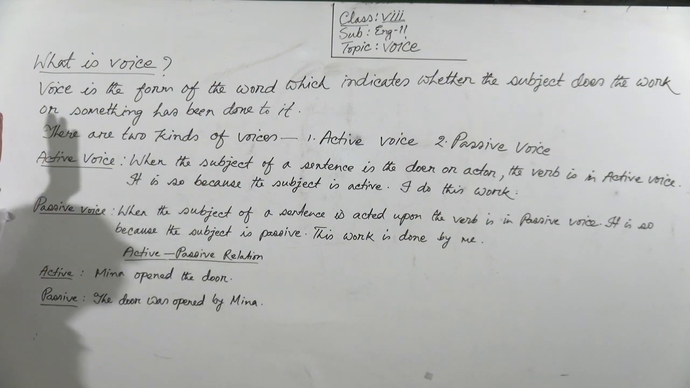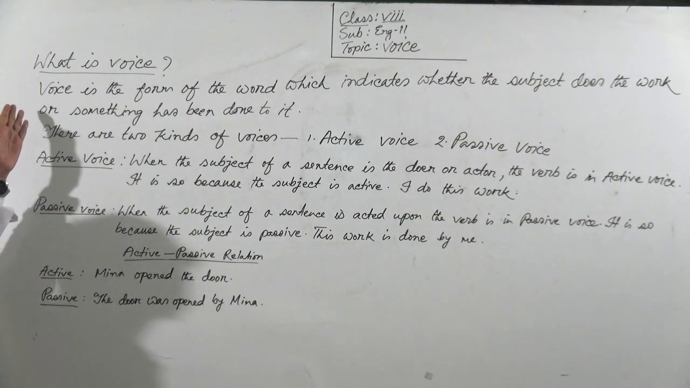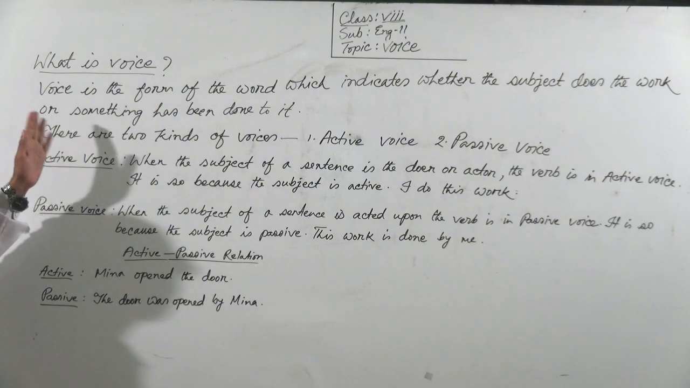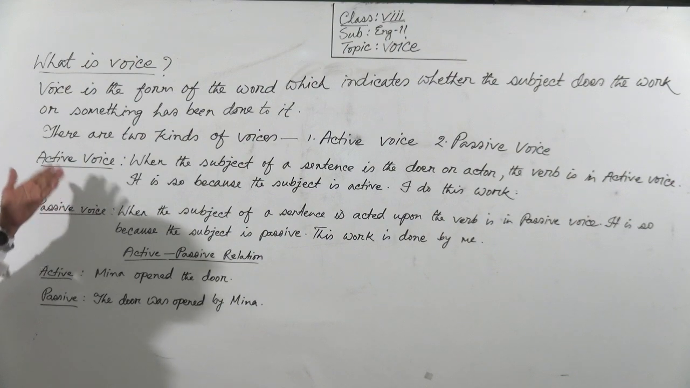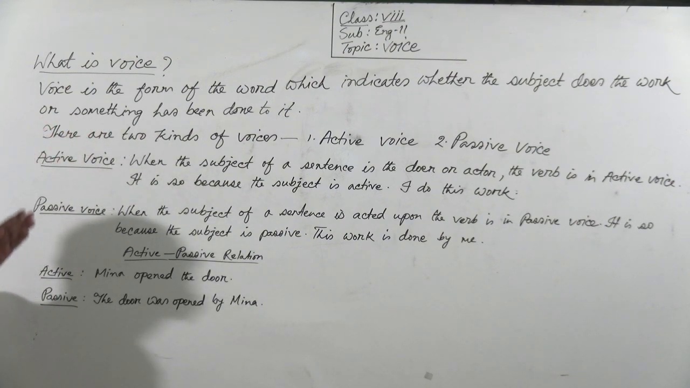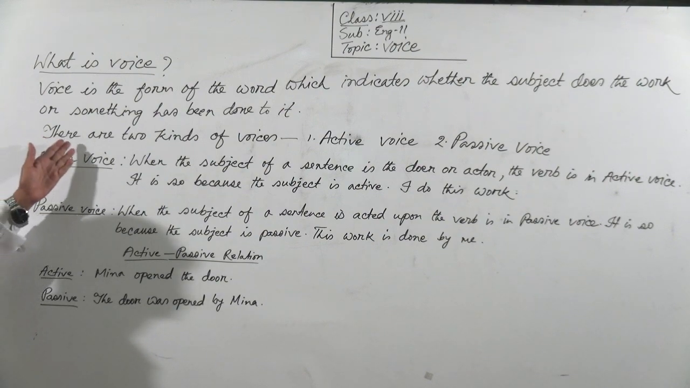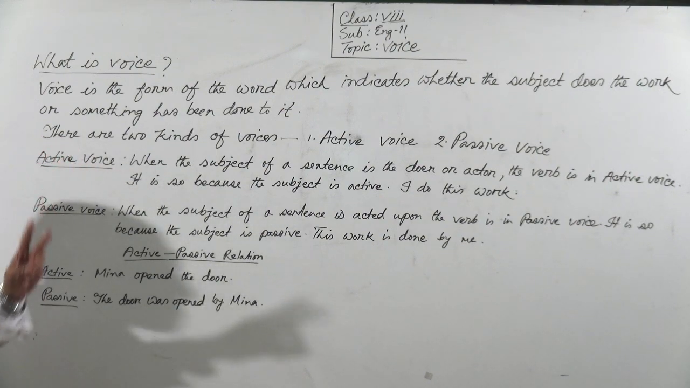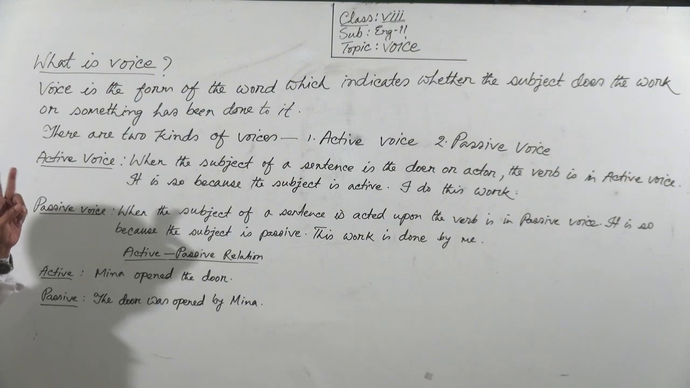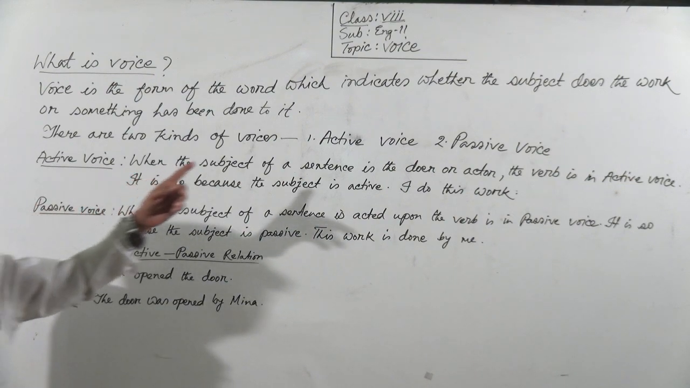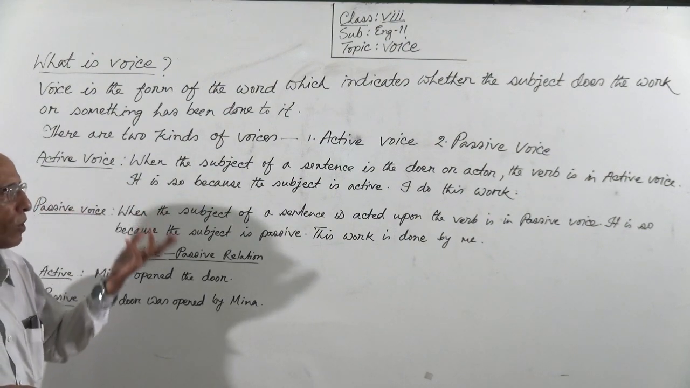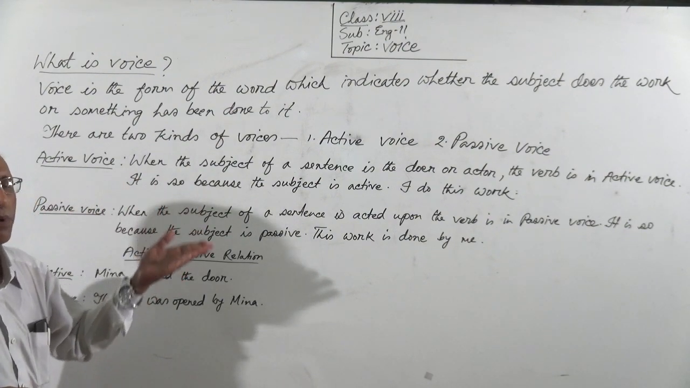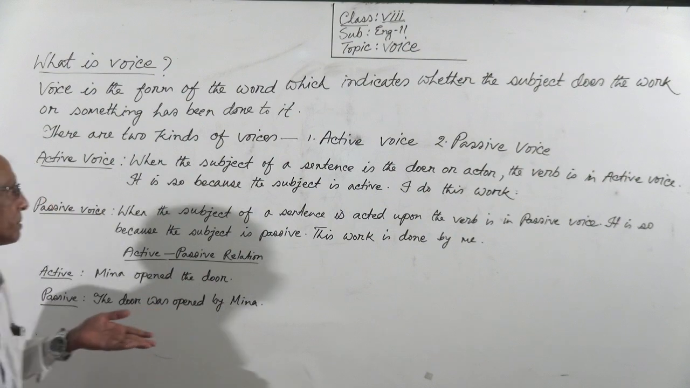Okay, so we have understood what is voice. Voice is the form of the word which indicates whether the subject does the work or something has been done to it. Okay? You know, there are two kinds of voices, and they are active voice and passive voice.